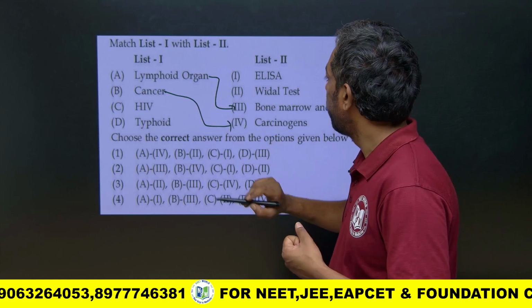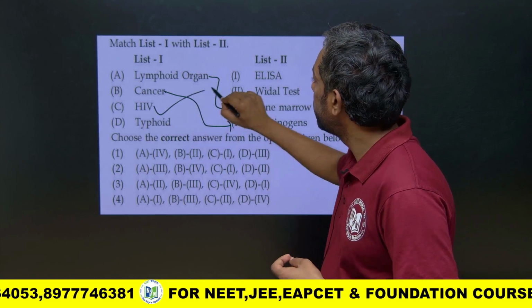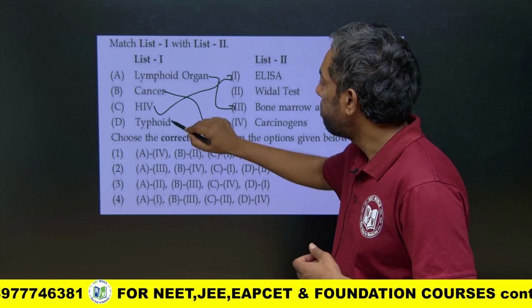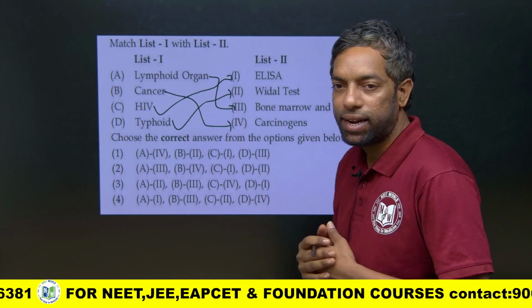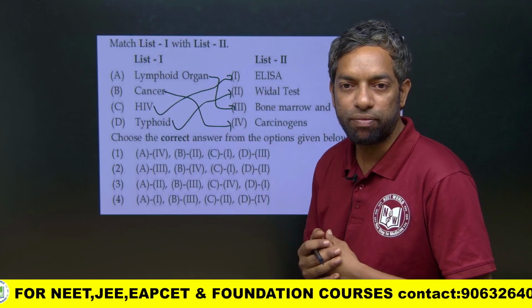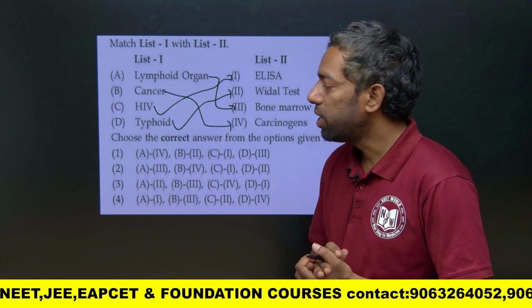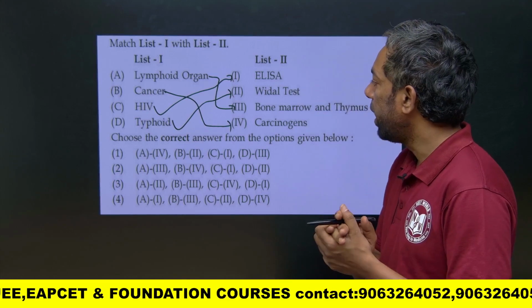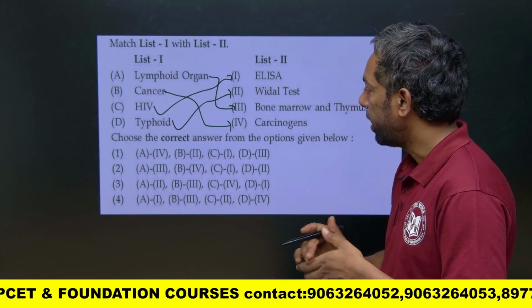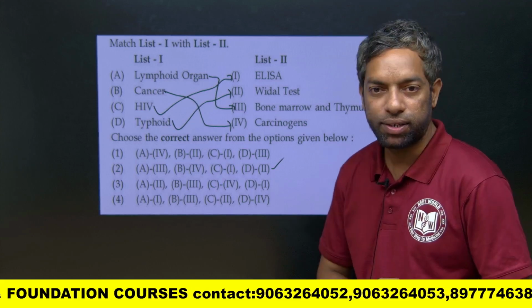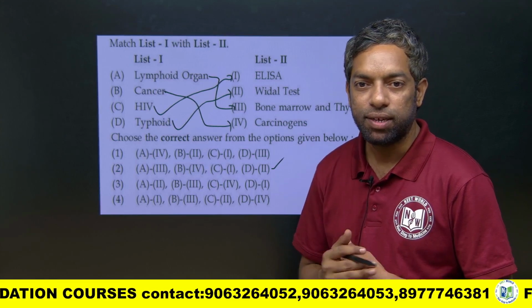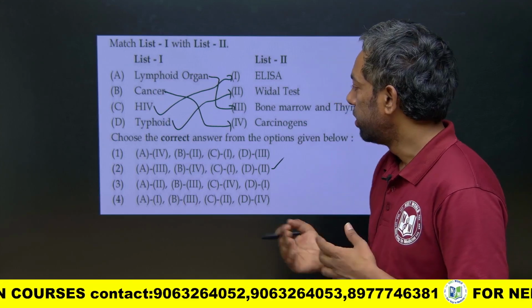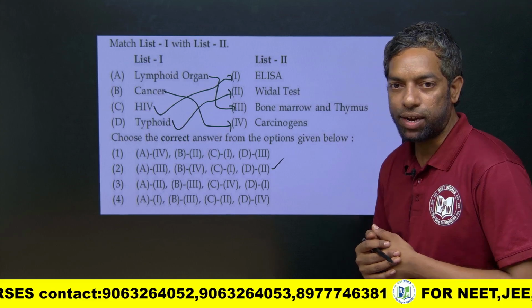And HIV is the test which is called ELISA. For typhoid there is a test called Widal test. Very simple question for you guys. If you come to it, A is 3, this is the right answer. This is very simple. The third answer is the right answer.